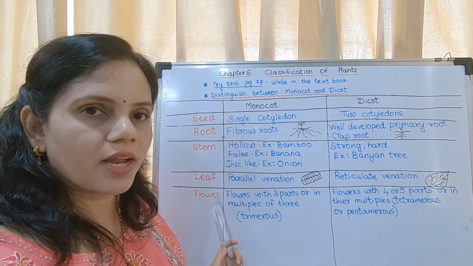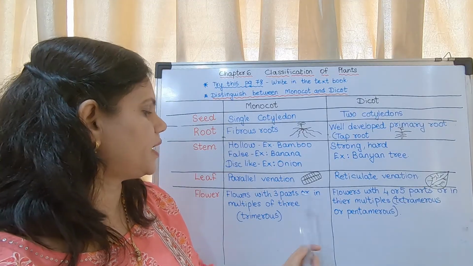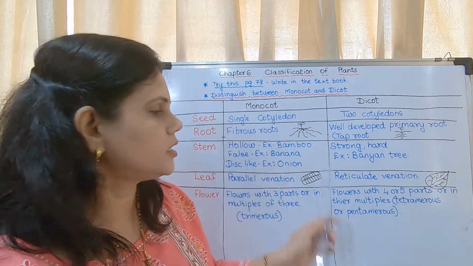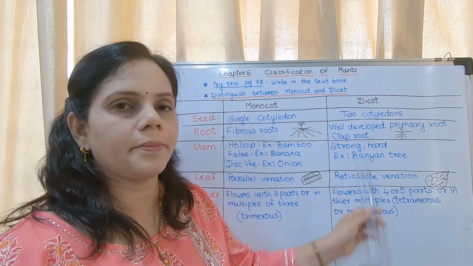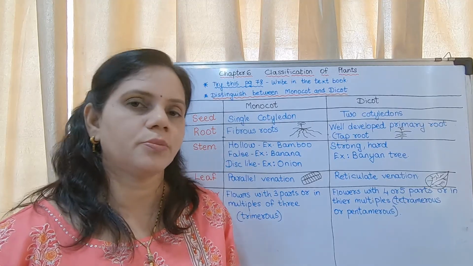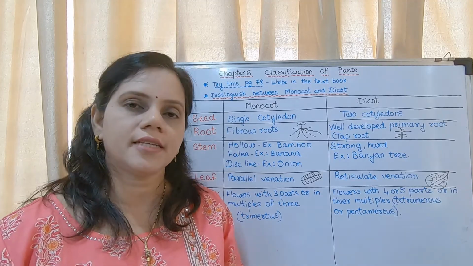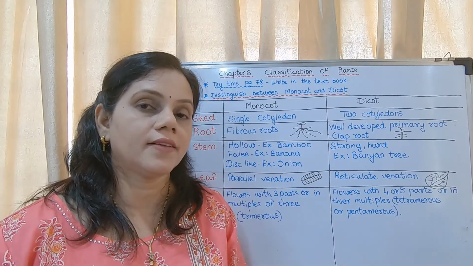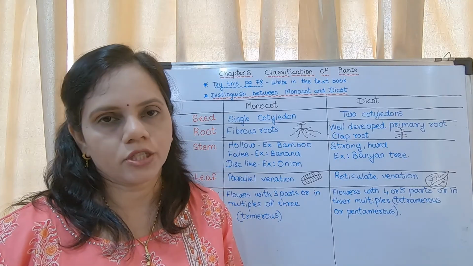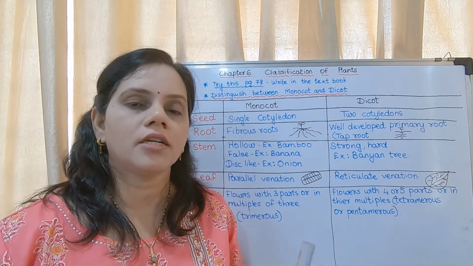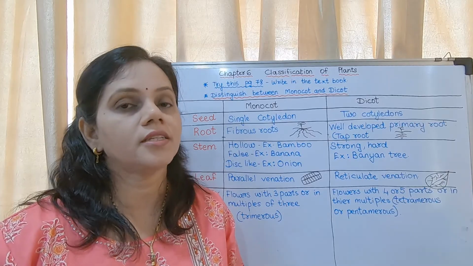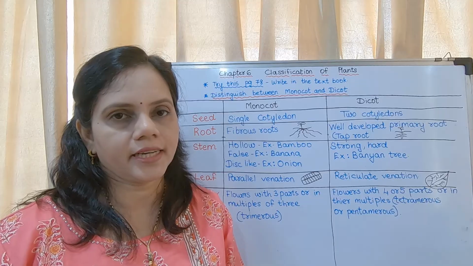The last one is flower. Flowers with three parts or in multiples of three, trimerous in case of monocot, and tetramerous or pentamerous in case of dicot. So these are the differences between monocot and dicot. It is a 2-mark question, very very important question. Generally all the question papers have this question either in your unit test or in your term end exams. So don't forget to learn this answer. It is there in the exercise also.